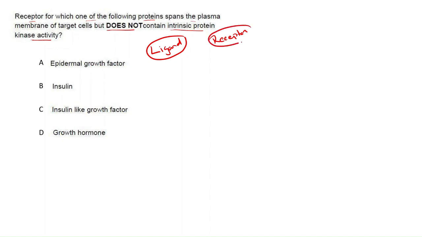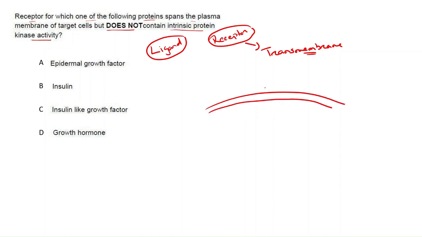Which of these receptors spans the plasma membrane, meaning that the receptor should be a transmembrane protein. Transmembrane protein means it spans the plasma membrane, and it has a cytosolic part, a transmembrane part, and also an external outside part, or ligand binding domain.